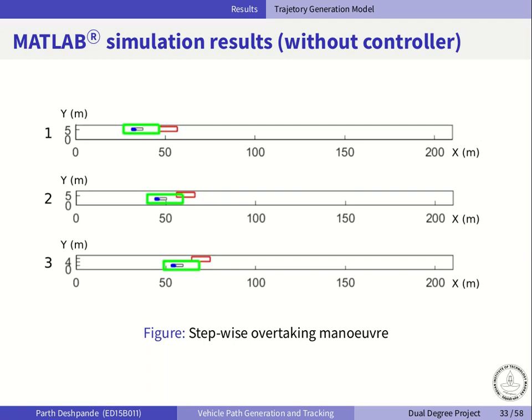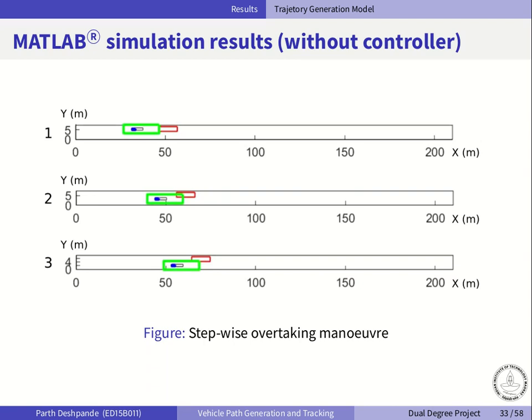Now the red box here shows a traffic vehicle, which can be a bus or a truck, and the blue box is the subject vehicle, say a two-wheeler. The surrounding green box is the detection region, and the black area right in front of the blue subject vehicle is the collision region. So in the first stage, the subject vehicle detects that there is a vehicle in its detection region and it initiates a maneuver.